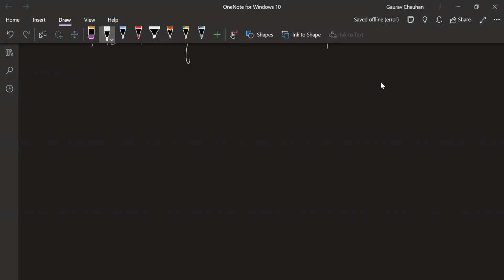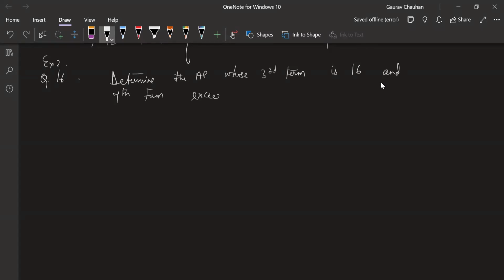A very simple question. Question 16, exercise 2. The question is, determine the AP whose third term is 16 and seventh term exceeds the fifth term by 12.